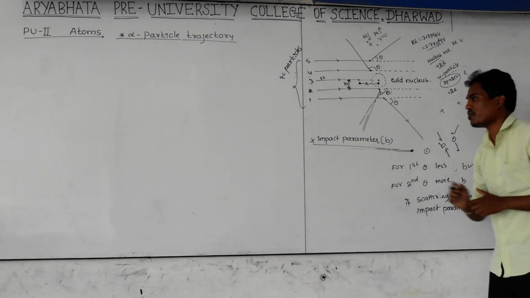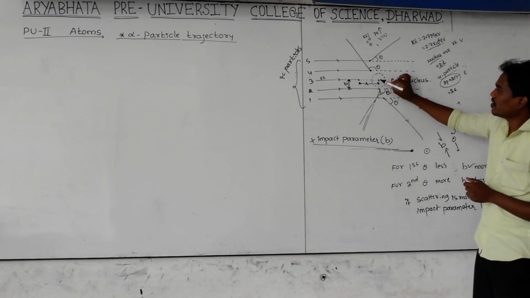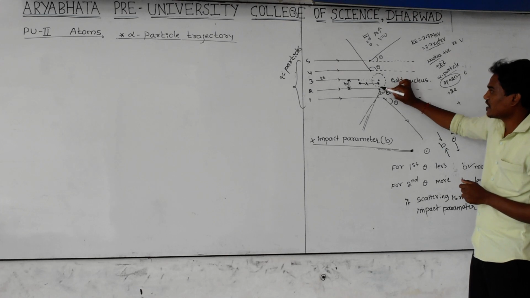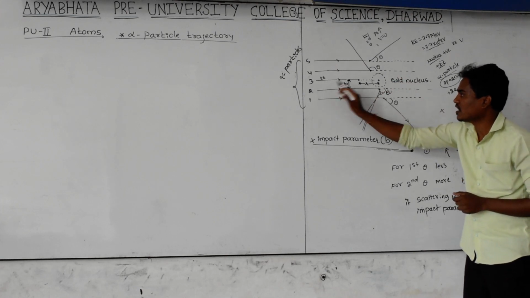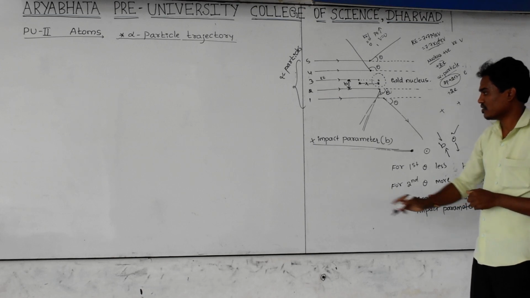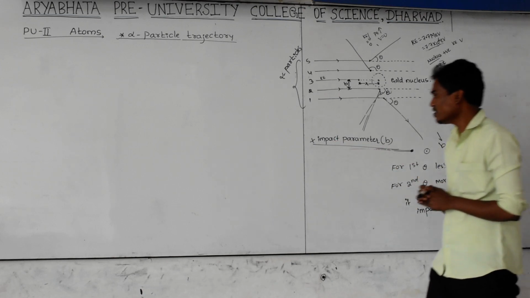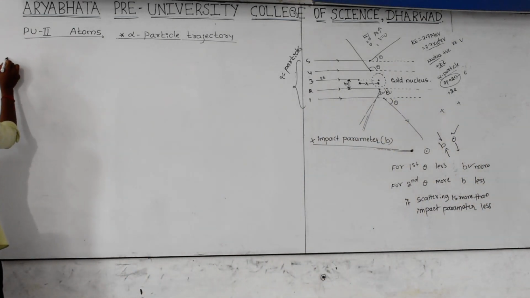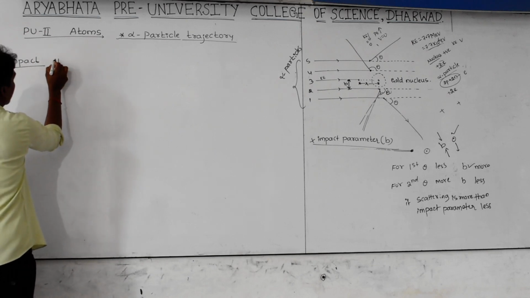This is the impact parameter. What is the definition of impact parameter? It is just the perpendicular distance between the center of the nucleus and the path of the particle. What is the particle? That particle is nothing but an alpha particle. That perpendicular distance is called the impact parameter. Then we can write the definition of impact parameter.